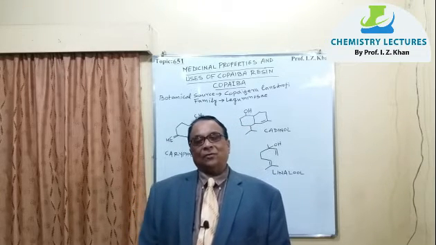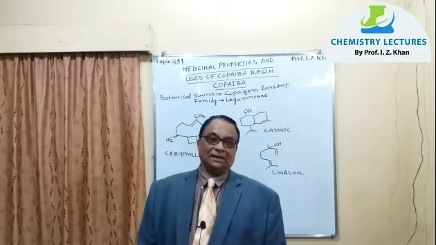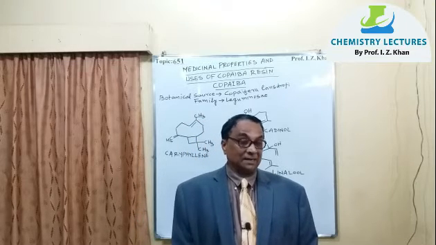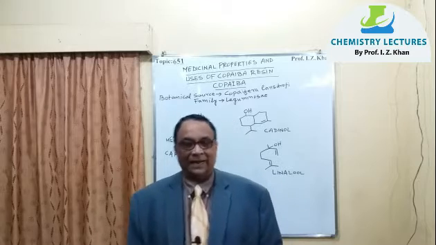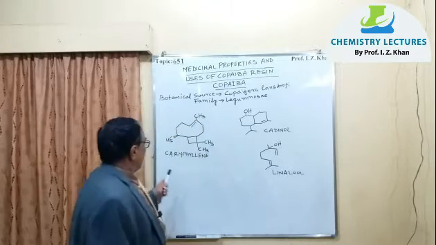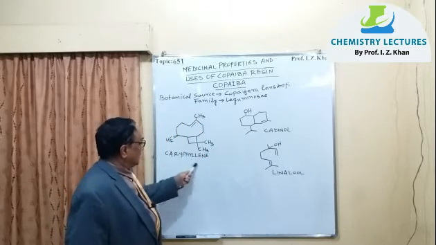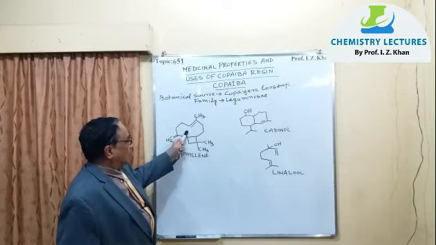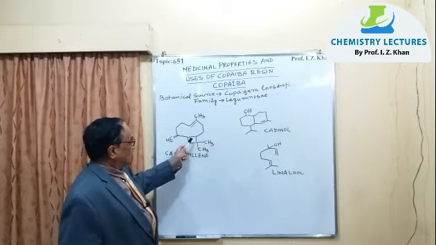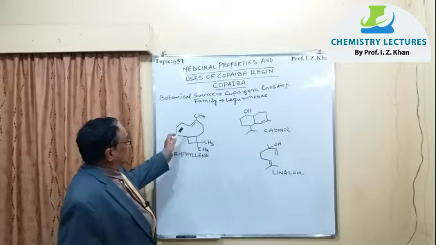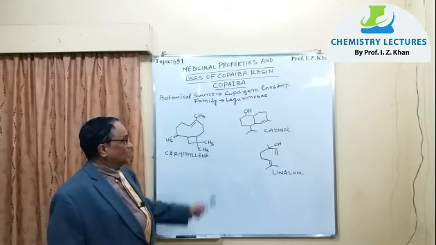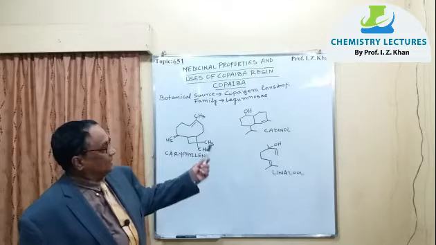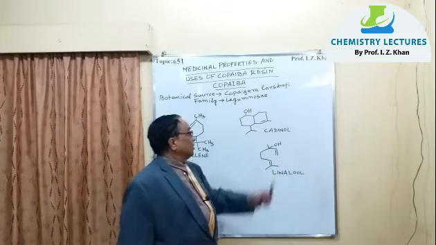One terpene has a carbon-9 cyclic ring fused with a carbon-4 ring, and that one is called caryophyllene. This caryophyllene has a carbon 9 ring, and this one is carbon 4. That is a cyclobutane ring, and it is with 9 carbon. This is one component, and the other component is catenol.